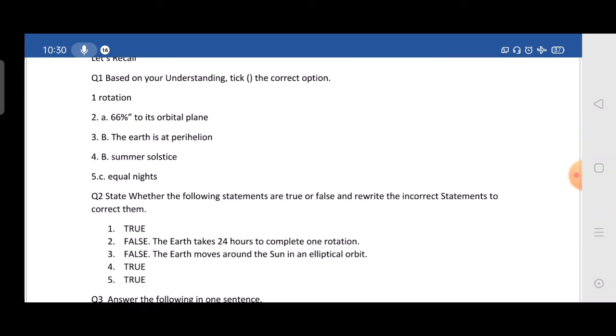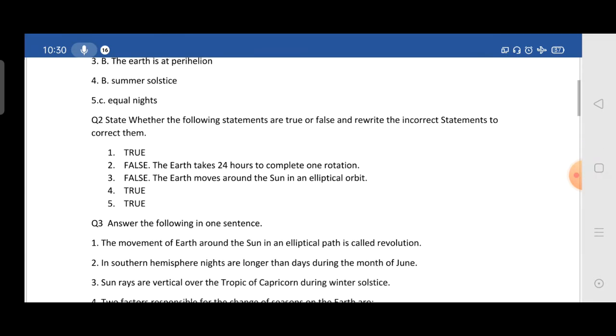Moving to the fourth one, the sun's rays fall directly on the Tropic of Cancer during the summer solstice. Equinox means having equal nights. Moving further, state whether the following statements are true or false and rewrite the incorrect statement to correct them.